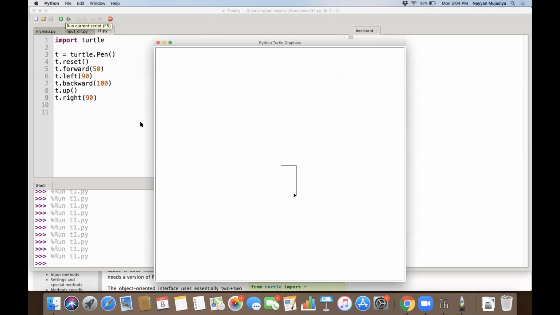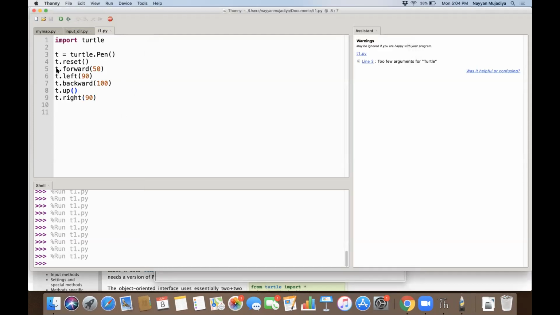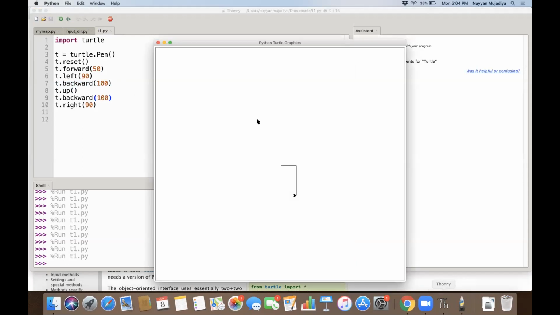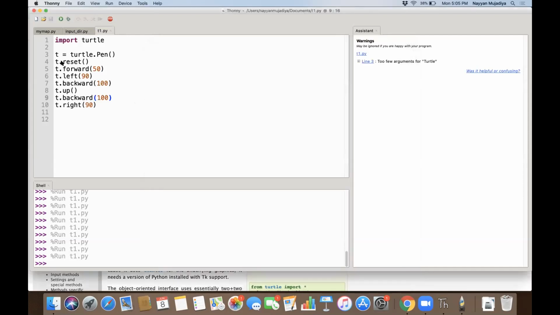So if you see, you have gone forward 50 steps, then turned 90 degrees, which is the left, and then backward. So we came back, then up, and then right. So I think after up, I should do something, 100 more. Let's see. I don't know what happened. Okay, let's wait.